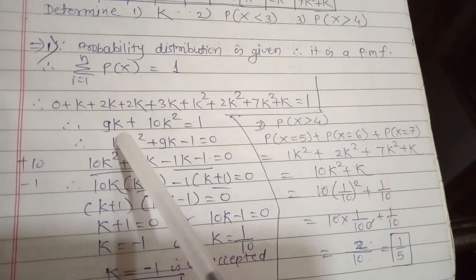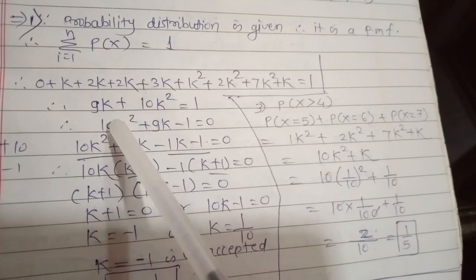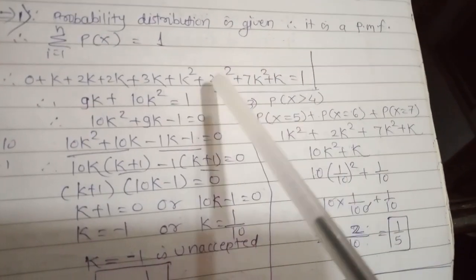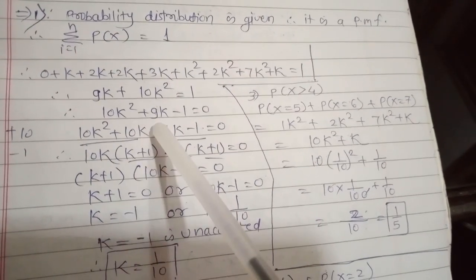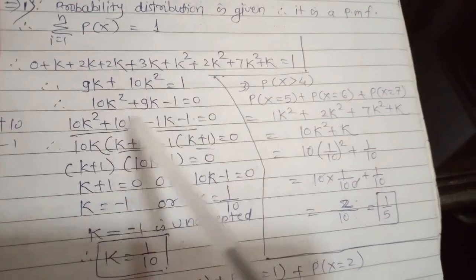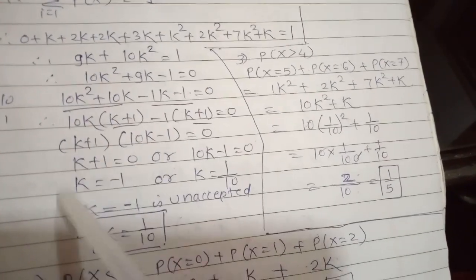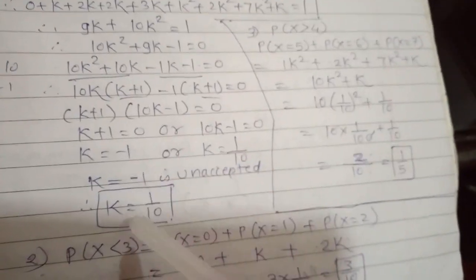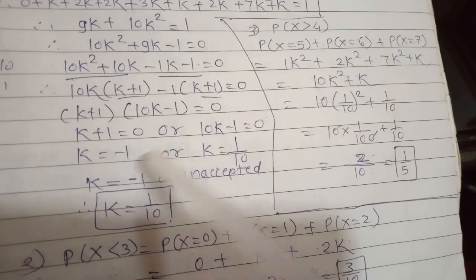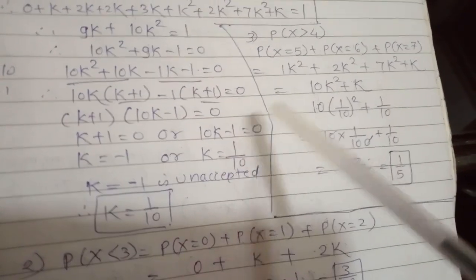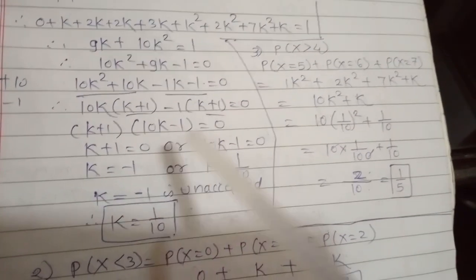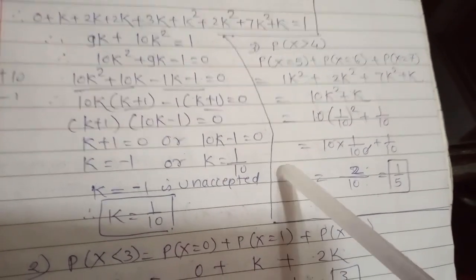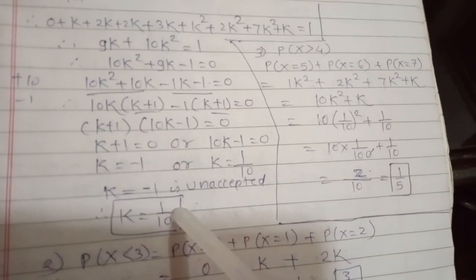Here we find 9k, plus 10k square, that is 7 plus 2 plus 1, that is 10k square. So 10k square plus 9k minus 1 equals 0. Here we got a quadratic equation. By solving this we finally get k equals minus 1 or k equals 1 by 10. But the probability should not be negative, so k equals minus 1 is unacceptable, and so the value of k is 1 by 10.